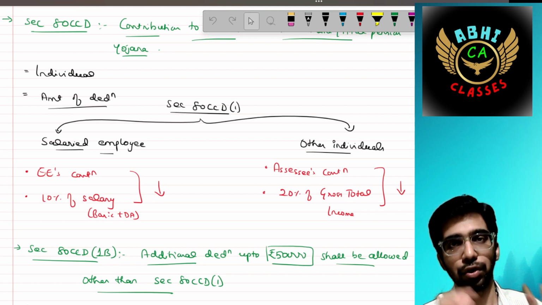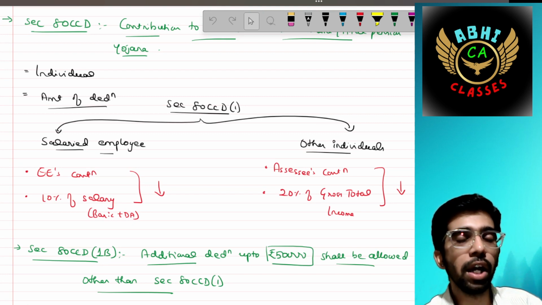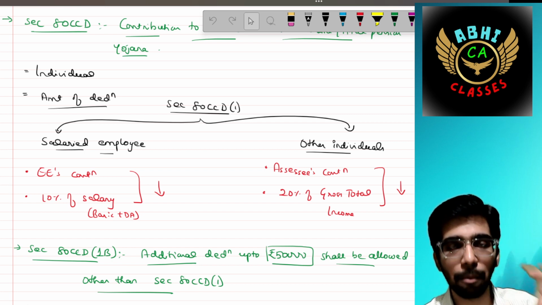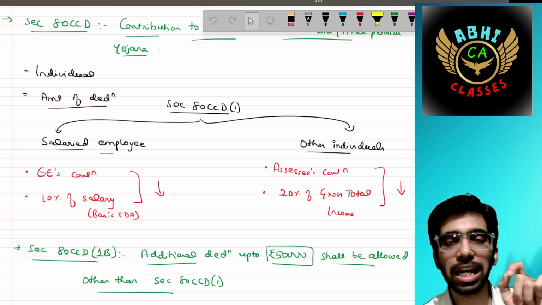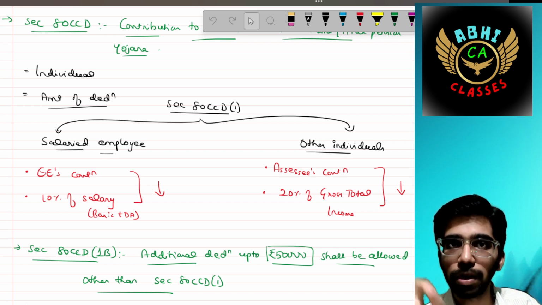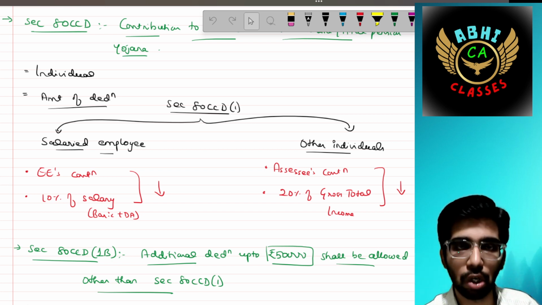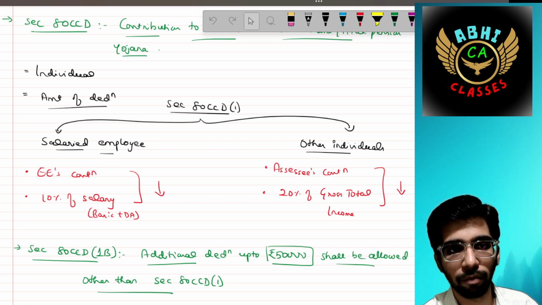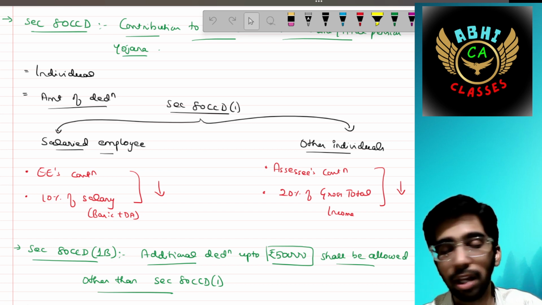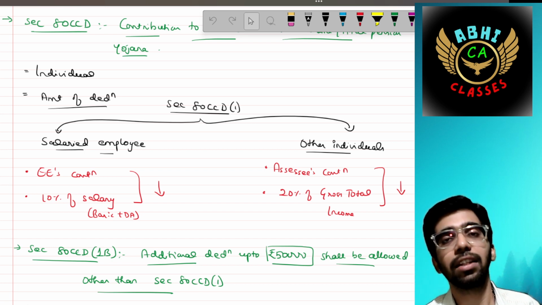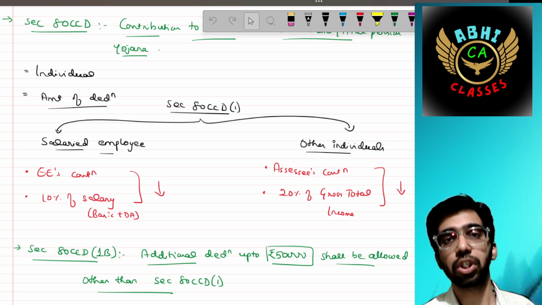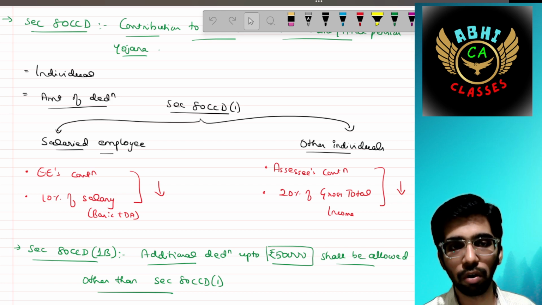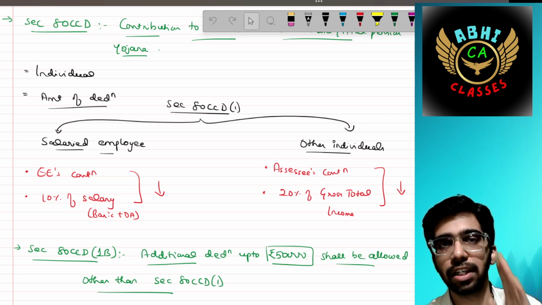The amount of deduction is under section 80CCD subsection 1. It talks about, in respect of the salaried employee, the deduction should be restricted to your employee's contribution or 10% of the salary. Salary means basic plus DA. Okay, whichever is lower can be claimed as a deduction in respect of the salaried employee. If I am a non-salaried individual, then the restriction is as follows: my contribution to the NPS, or 20% of my gross total income, whichever is lower, can be claimed as a deduction under section 80CCD subsection 1.